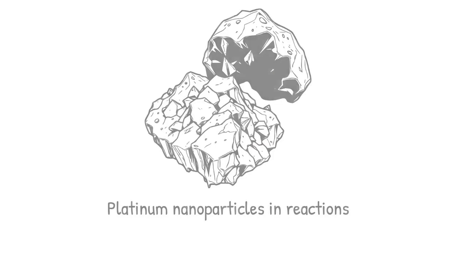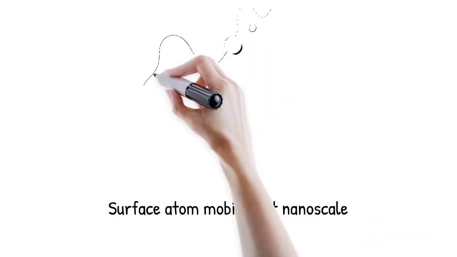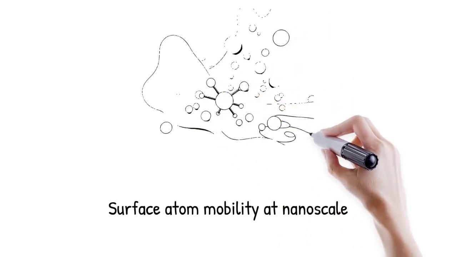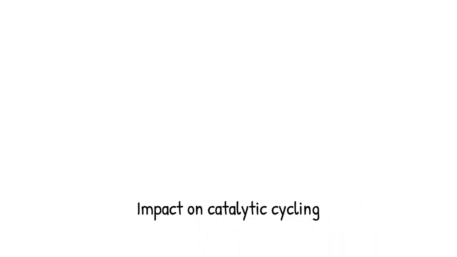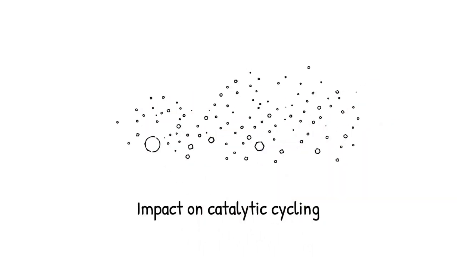At the nanoscale, atoms on the surface have greater mobility due to lower coordination and weaker binding forces. These atoms are more susceptible to thermal excitation, leading to dynamic rearrangements, surface diffusion, and local restructuring. Such mobility allows continuous formation of reactive sites and adaptation to the environment, critical in catalytic cycling. In contrast, bulk atoms are locked into rigid lattice structures and cannot reorganize easily.